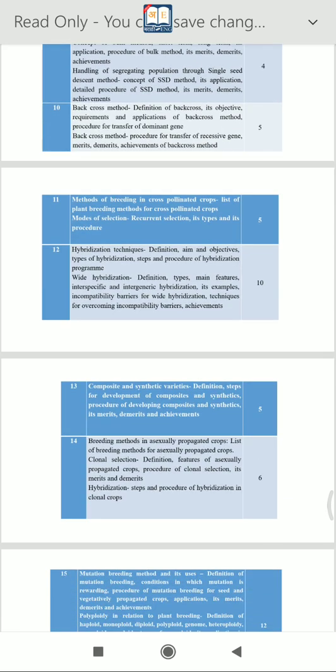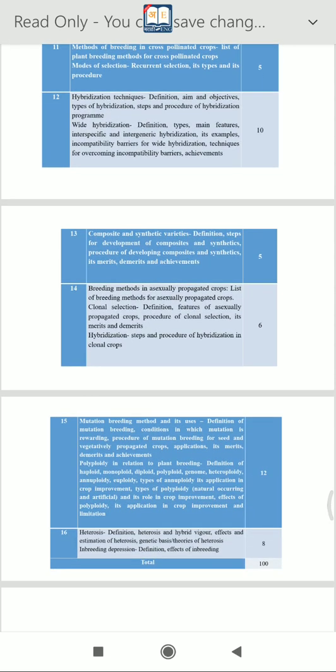And lecture number 13 is composite and synthetic varieties. It is also a most important point in respect of plant breeding: their definition, steps for development of composite and synthetic varieties, procedure of developing composite and synthetic varieties, its merits and their achievements.